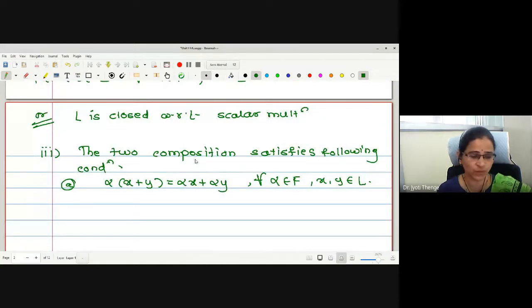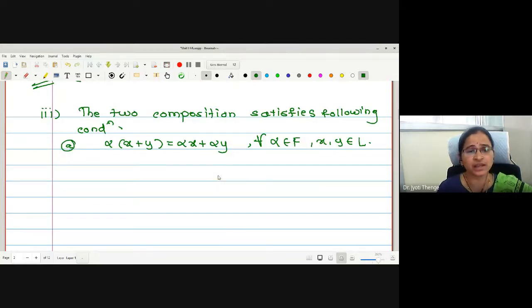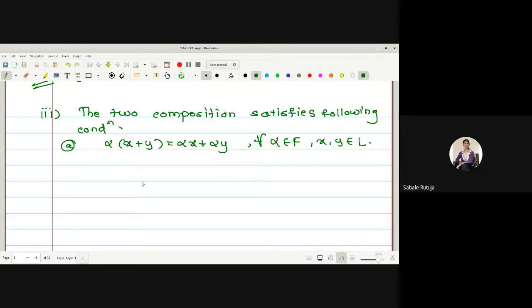Why? Can anyone tell me why? Because whenever we define the distributive property, all the elements should be from the same set. Here, are the elements taken from the same set? No, ma'am. Alpha is taken from the field F, x and y are taken from the set L, and then together we define a scalar multiplication. Therefore, this looks like distributive, but it is not distributive. Have you seen in any book that it is written as a distributive property? No.